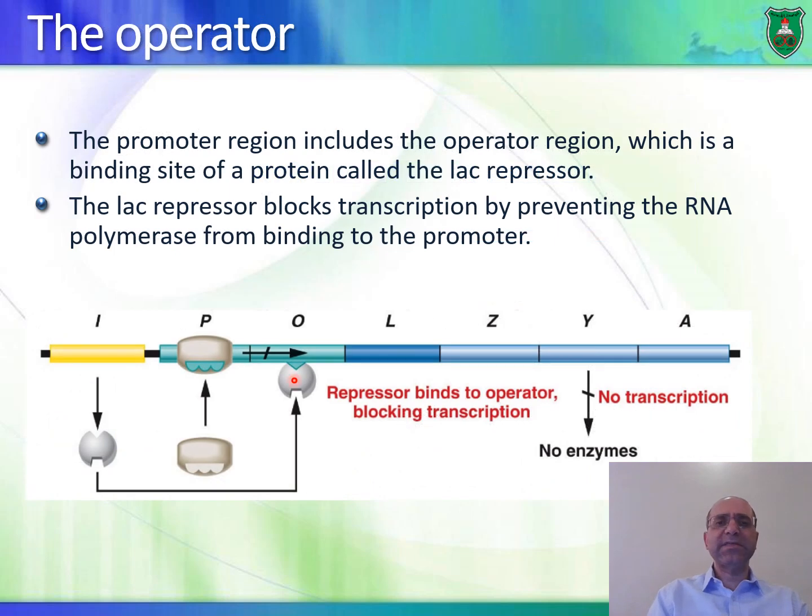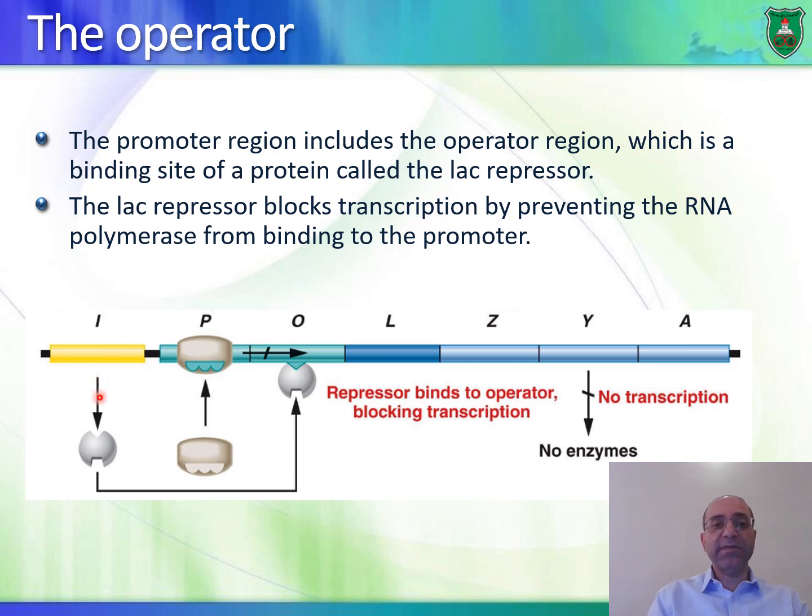So what does this repressor do exactly? Well, it is produced from the lacI gene, and what it does is that it binds to a region that is between the promoter and the transcription start site. It binds to this region, which is known as the operator.